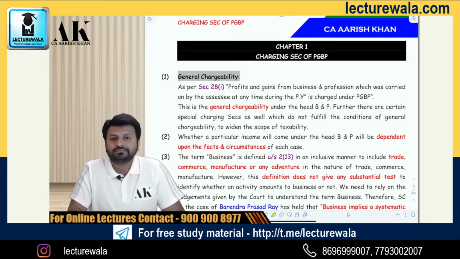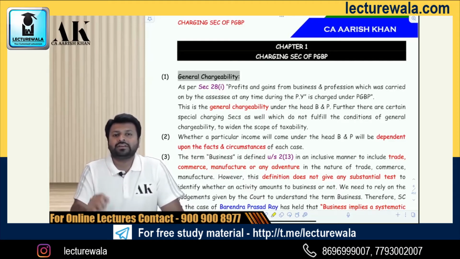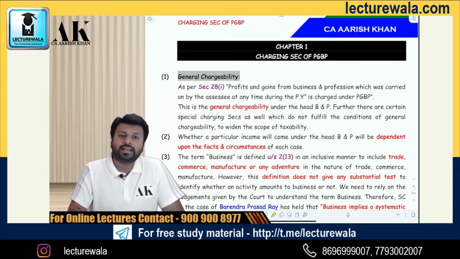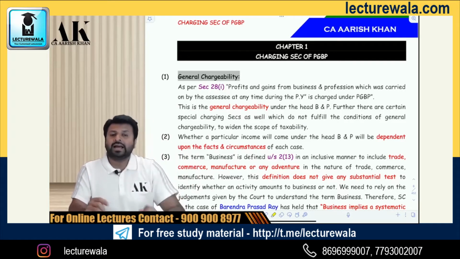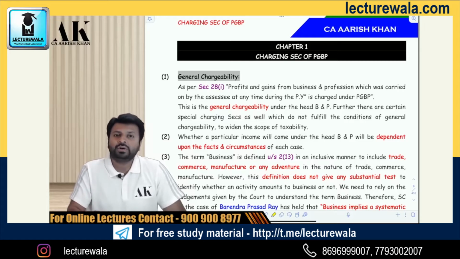For example, the first section of salary, that is section 15, will tell you whether you come under salary or not. That is the chargeability of salary. The first section of section 15 says that you will be coming under salary if you have an employer and employee relationship. Similarly, the first section of house property, that is section 22, will tell you whether you will come under house property or not.